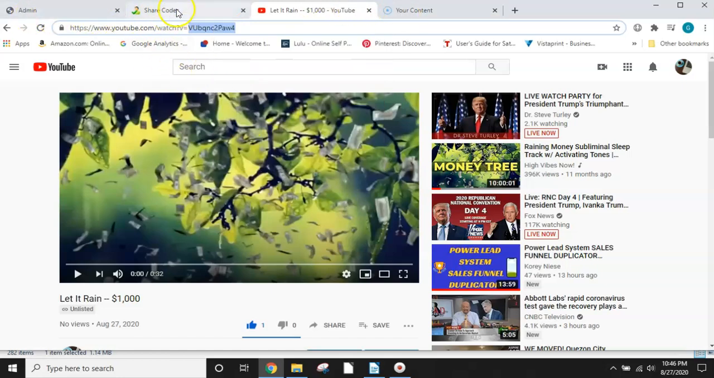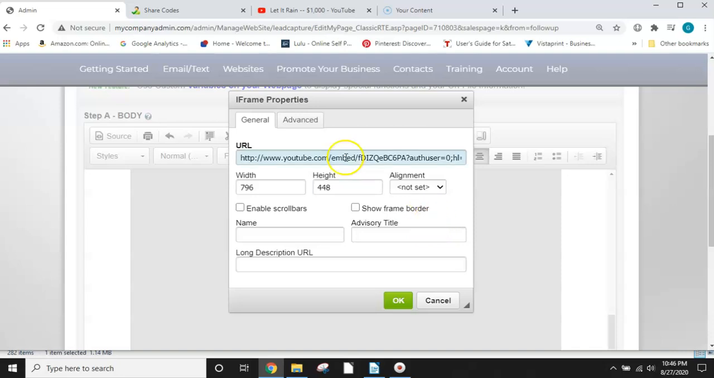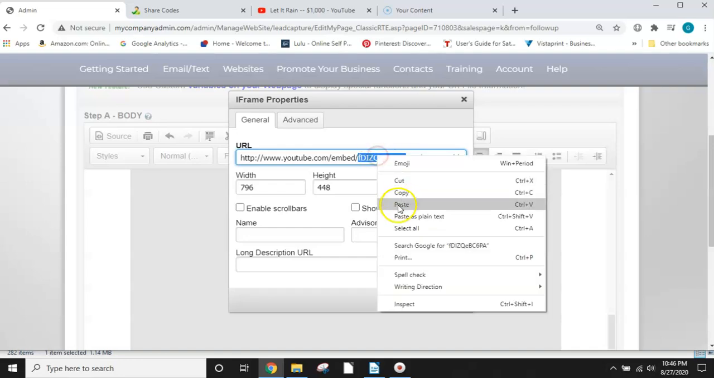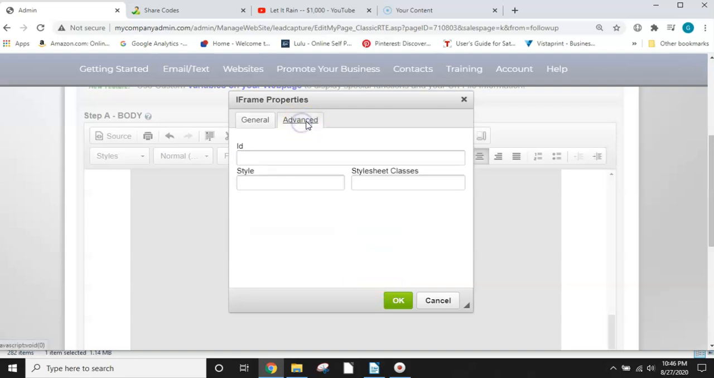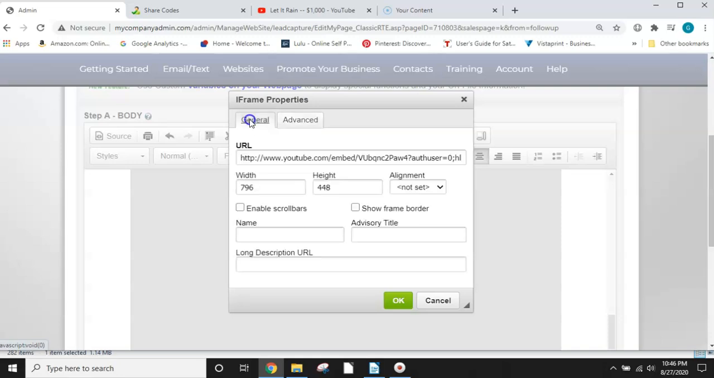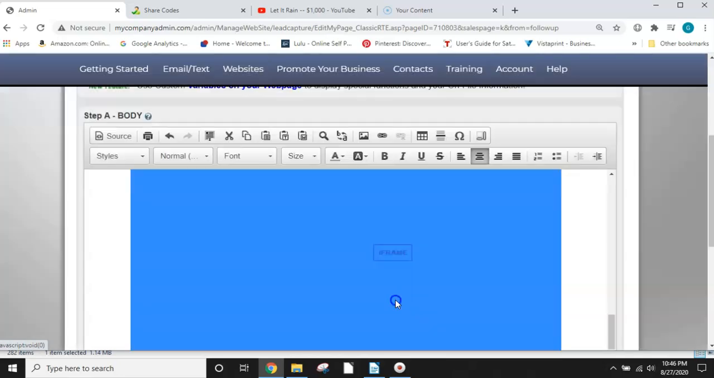go back to your page, and you're going to highlight this, and then you're going to paste your new one. So it should have changed. You're just pasting and changing these 11 digits. You don't have to change anything here. You can keep this here. And this advanced page, I don't use that. I don't even know what that is for, but I don't use that. Just use the general tab, and you go to OK, and it'll change your video.